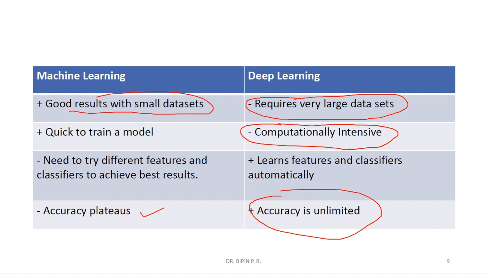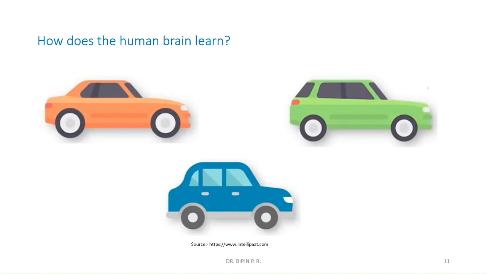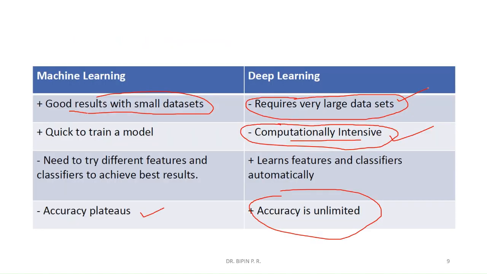Here, accuracy is unlimited, but at the cost of high-end systems, a time-consuming process, and the requirement of large data sets. Now, we will go into detail. Machine learning algorithms. First of all, machine learning algorithms. Now, as I told you, what is machine learning?